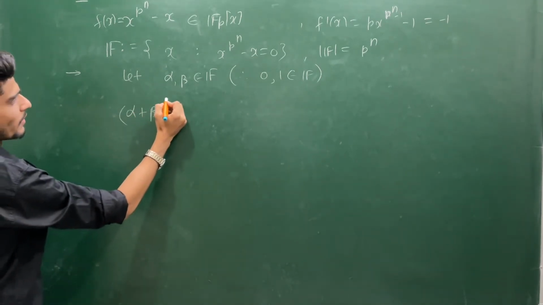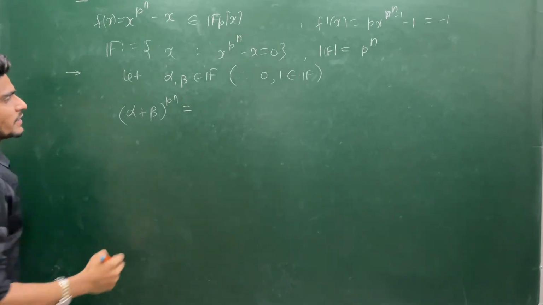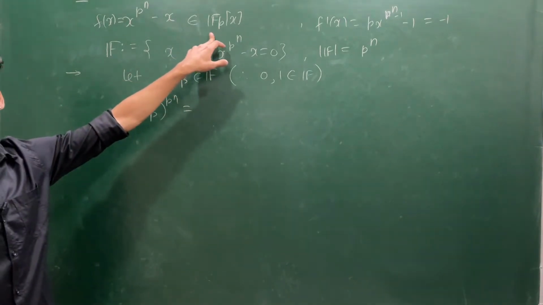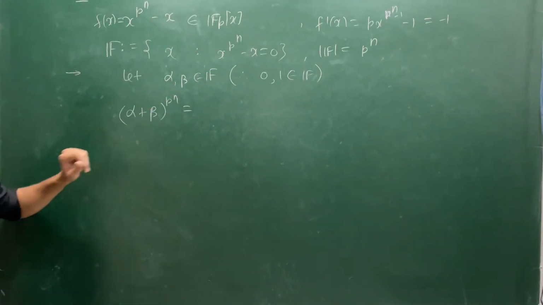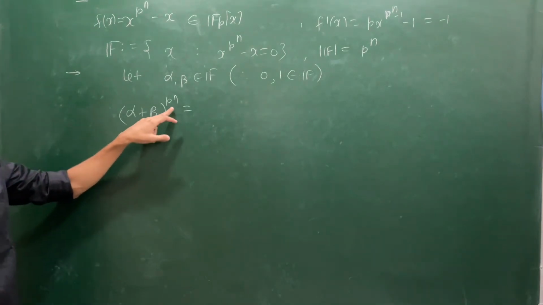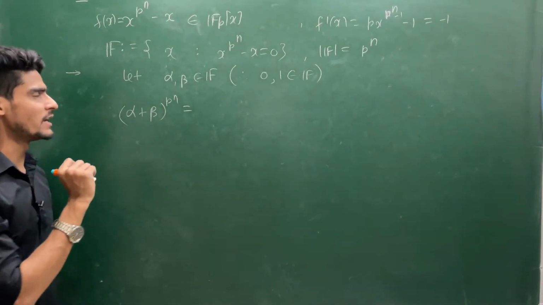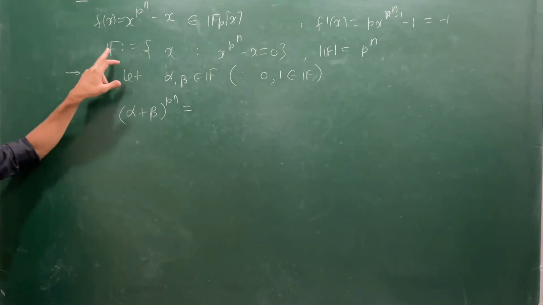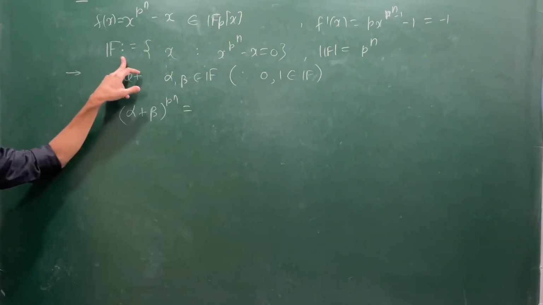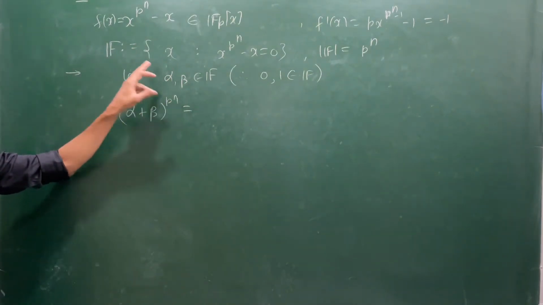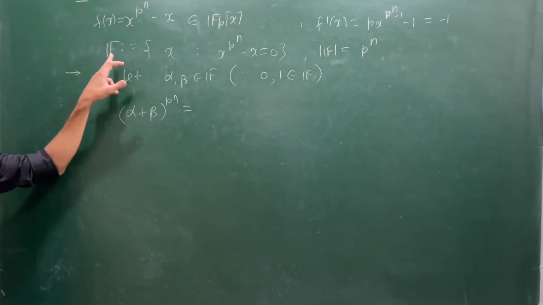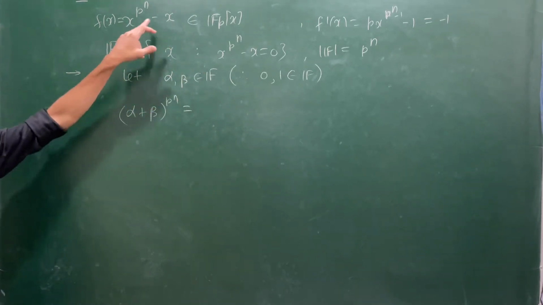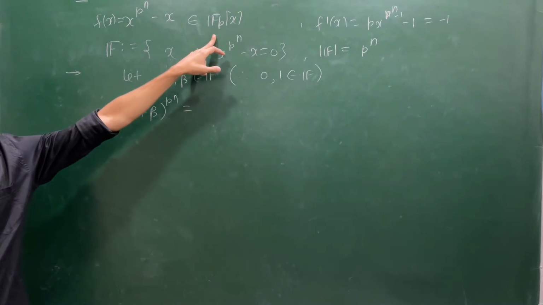Alpha plus beta to the power p power n. See, we are dealing with this Fp. So over Fp, I can surely say, in general, the characteristic of F will be p. I have not told you that this is a field, or I have not proved till now that this is a field, but we are working over a field with p characteristic.